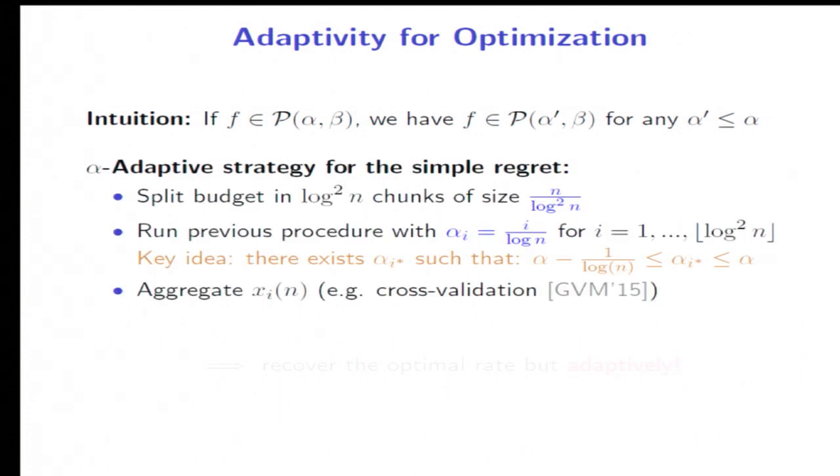Okay, so let me first show you how we get the adaptivity for the optimization setting. The strategy is rather straightforward. What we do is that we divide our budget in chunks, but they're just of size n divided by log square n, so we don't lose too much because of the log n. We run the non-adaptive procedure that takes alpha as a parameter on our grid of parameters alpha i. And at the end of the game, we get a recommendation from each of these subroutines. We somehow aggregate them, for example, using a cross-validation scheme, and we recover the optimal rate, but in an adaptive fashion. Okay, rather easy, and this looks very much like an estimation problem. That's why we get the adaptive rate.